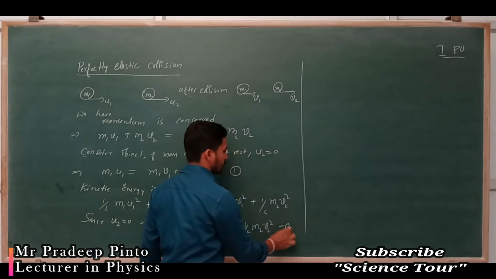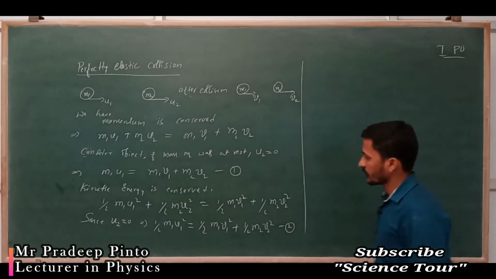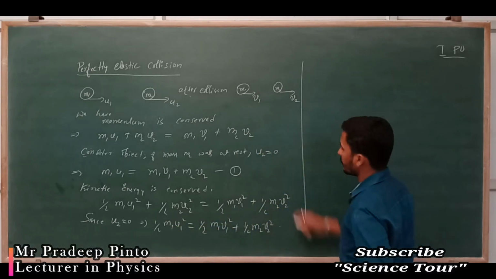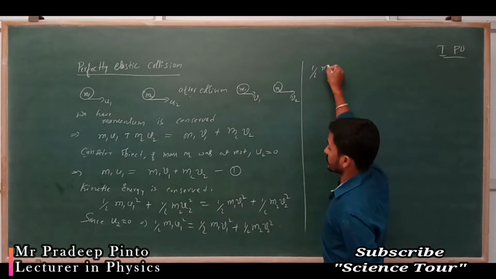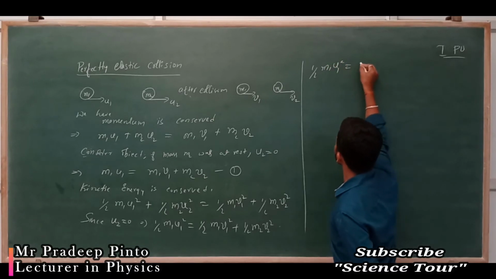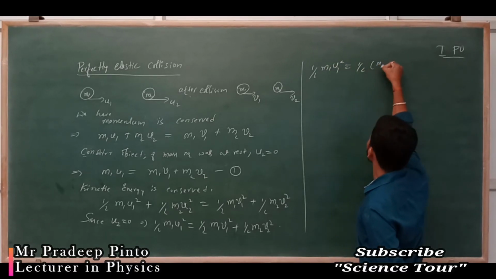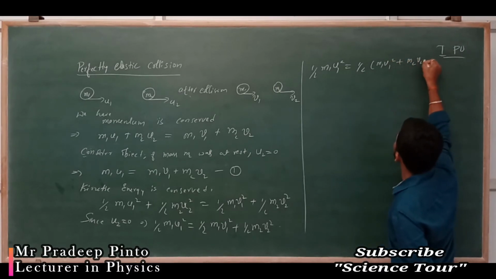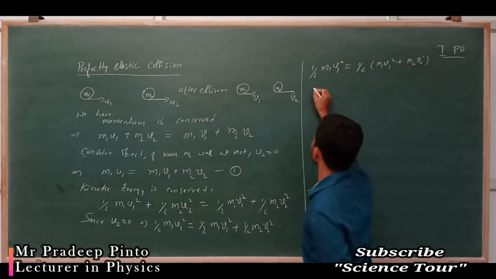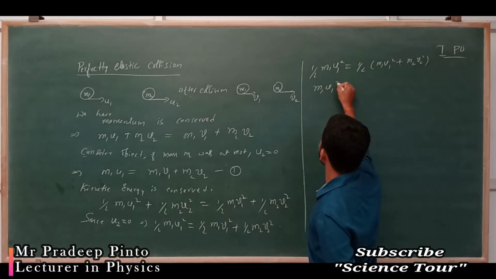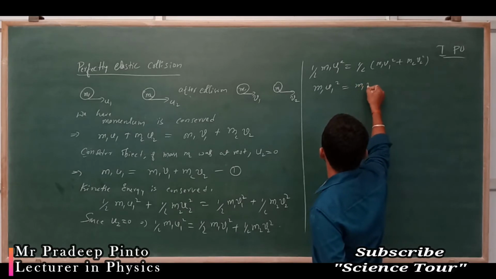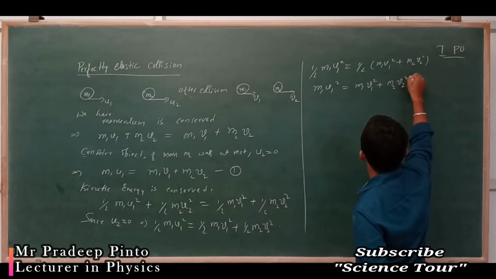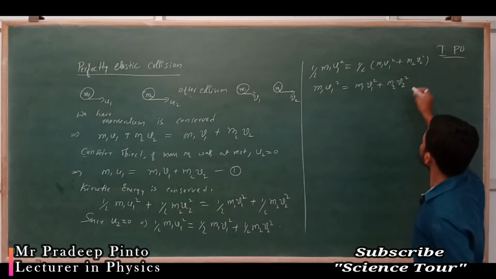Half is a common term and cancels, so m1 u1 square is equal to m1 v1 square plus m2 v2 square. This is equation 2.